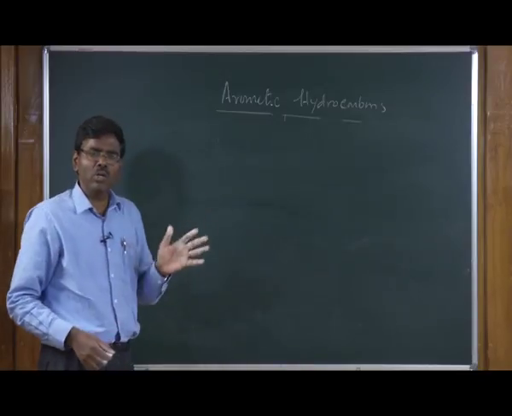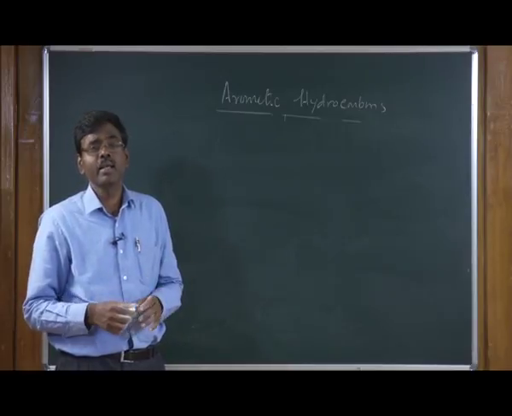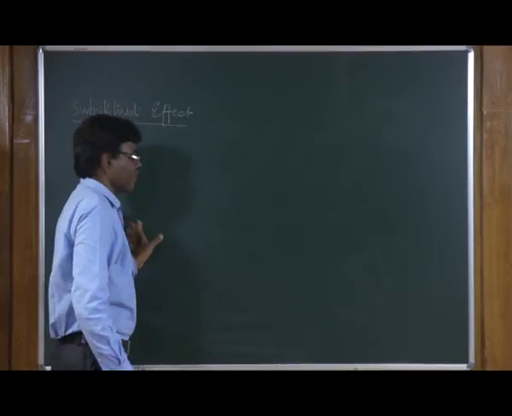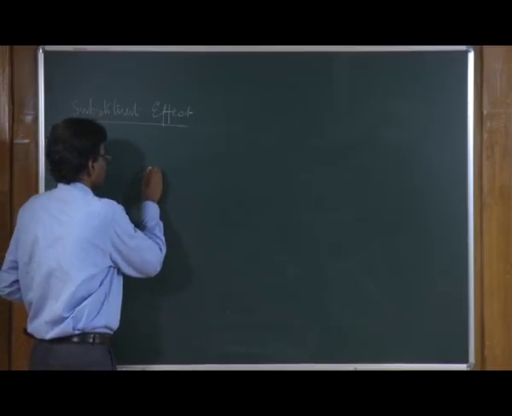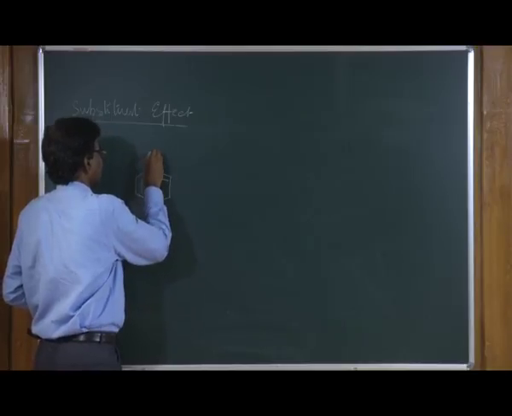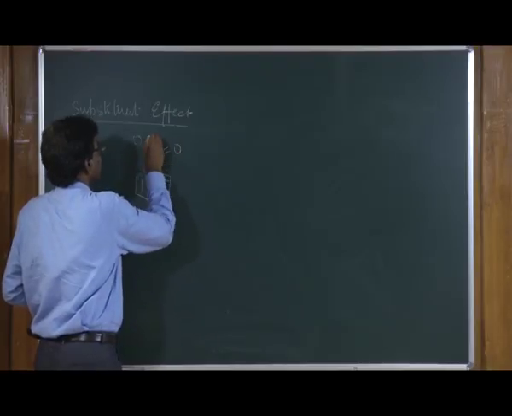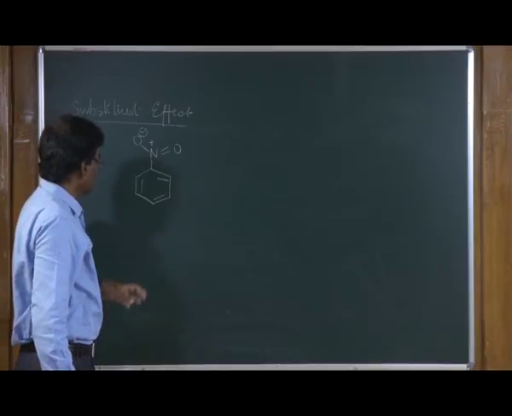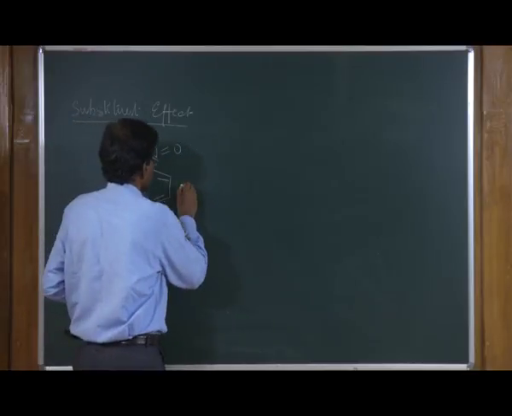And simple mono substitution reactions are fine in the case of electrophilic substitution reaction. On the other hand, if the benzene already has a substituent, let us see the effect of the substituent in aromatic electrophilic substitution reactions. For example, if the substrate already has a substituent like an electron withdrawing group, let us take this example, nitrobenzene. So, the structure of nitrobenzene is a hybrid of the following resonance structures.